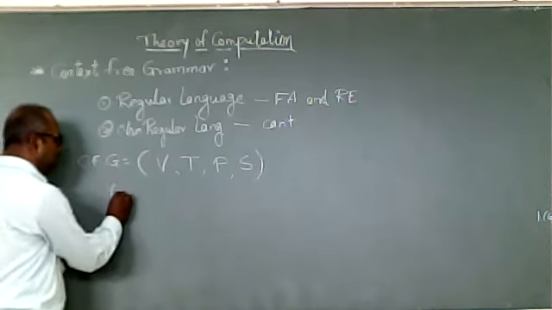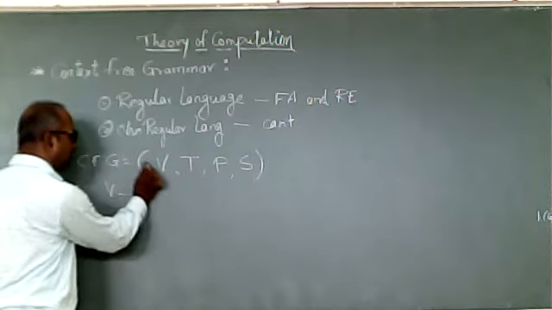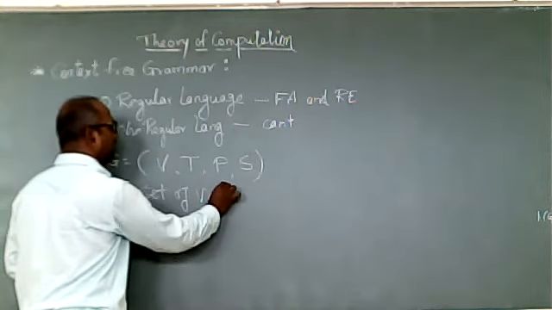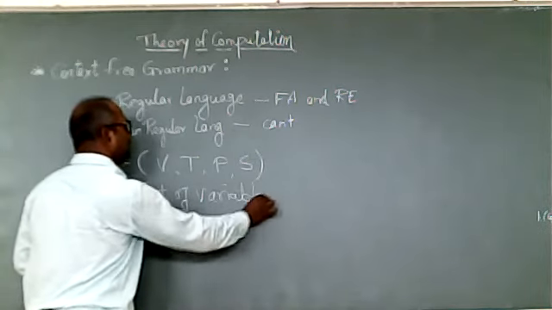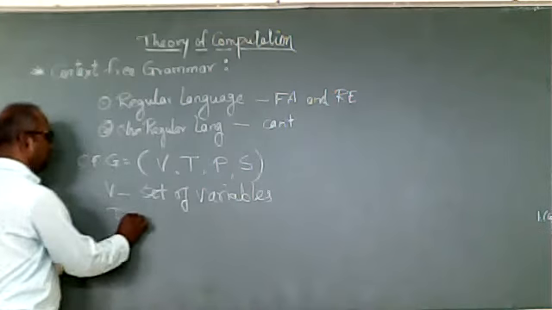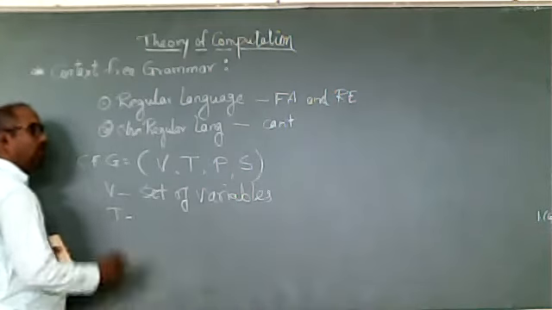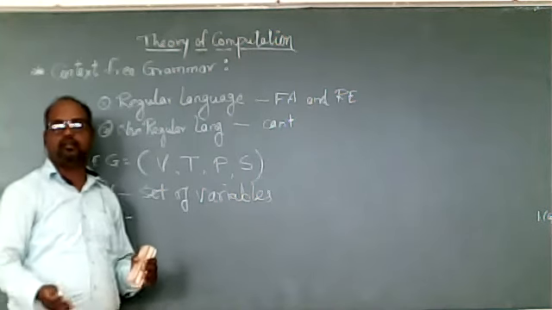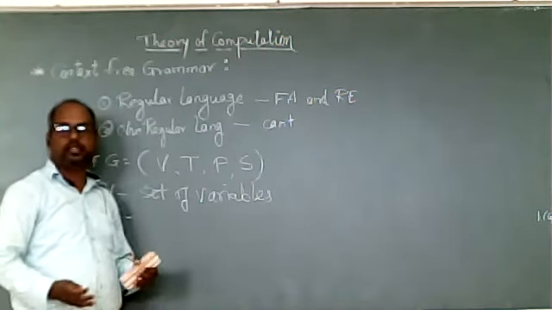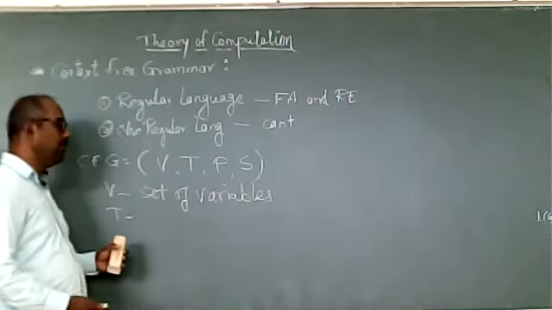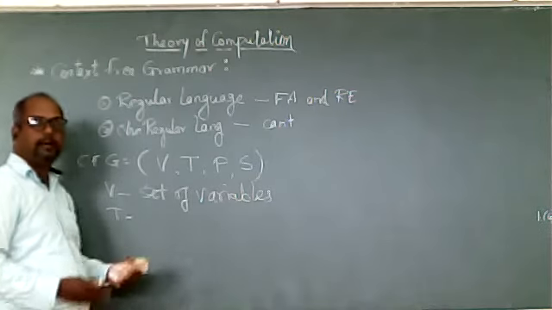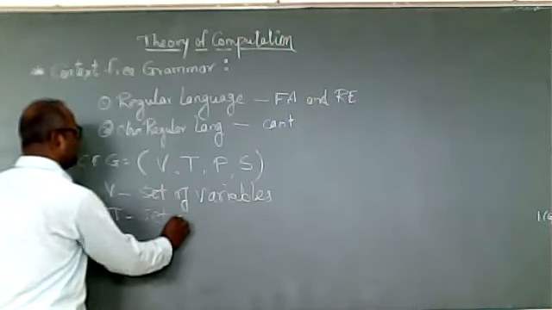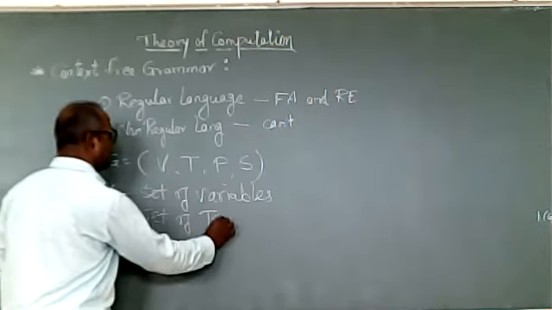First, V stands for the set of variables. Always we represent the set of variables with capital alphabets. That is the notation for representing a variable, with a capital alphabet. Now the second is the terminal. T stands for the set of terminals.